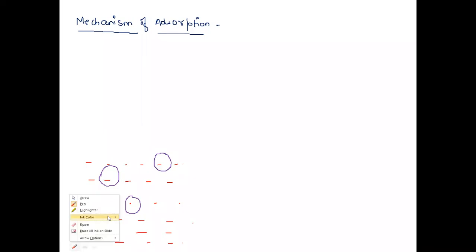If we talk about the bulk particle, it has equal attraction force from the upward direction as well as from the downward direction, and the left side force is balanced by the right side force, which means this particle is completely stabilized.